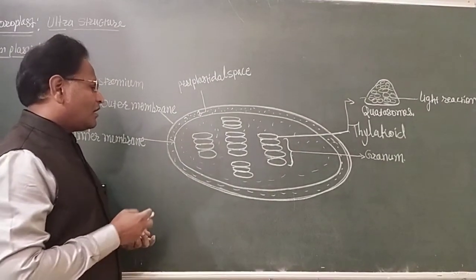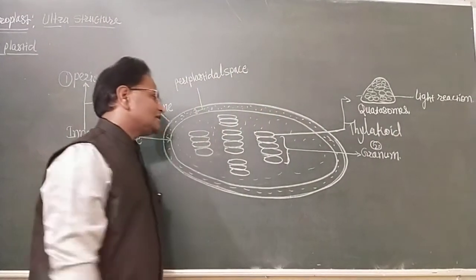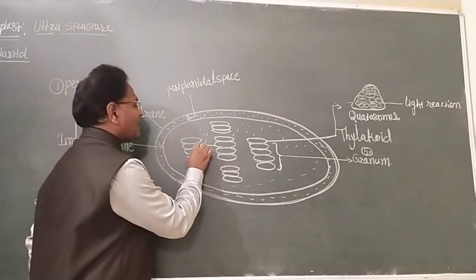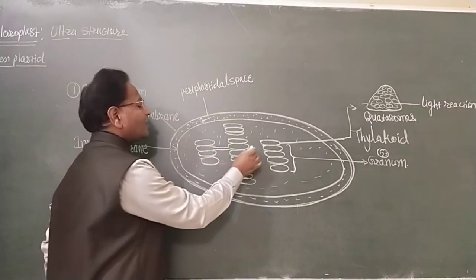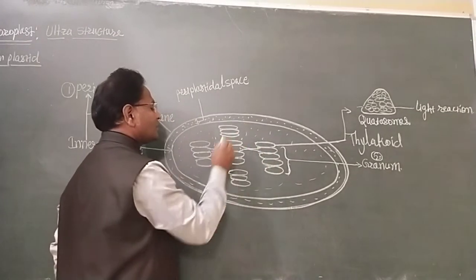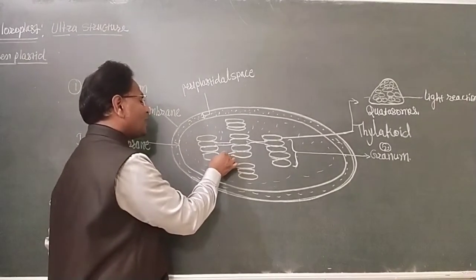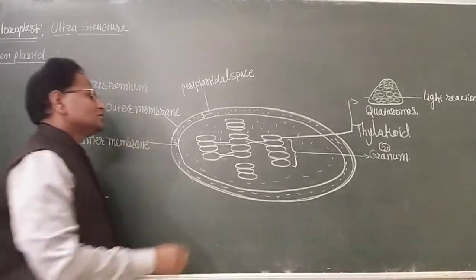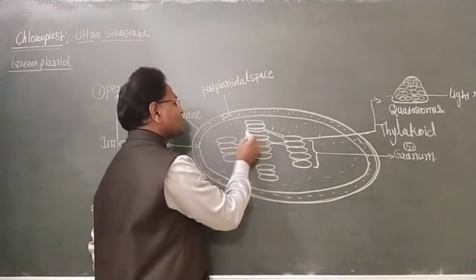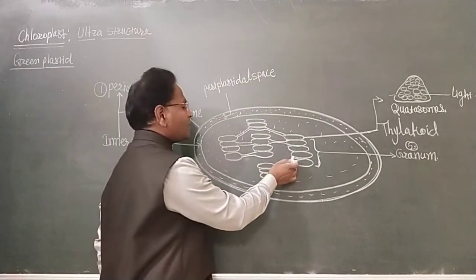Another structure of the chloroplast is intergrana lamella, or intergrana lamellae. The grana are interconnected by membranous tubules known as intergrana lamellae, or it is also known as stroma lamellae.